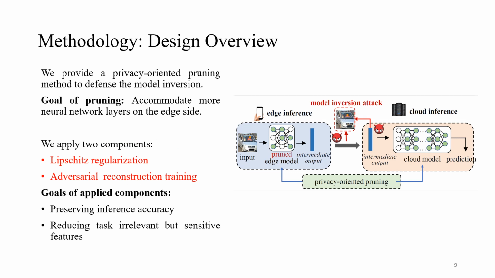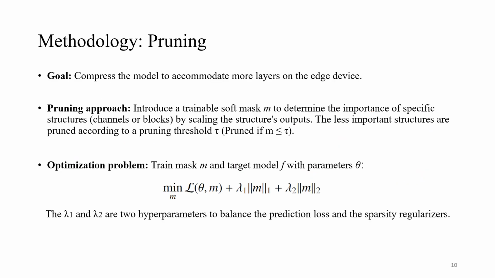We introduce a privacy-oriented pruning method called Patrol with the goal of accommodating more layers on the edge model. Within Patrol, we incorporate two key components, Lipschitz regularization and adversarial reconstruction training, to enforce task-specific features at intermediate outputs. This approach aims to preserve inference accuracy while mitigating the impact of task-irrelevant but sensitive features. Subsequently, I'll introduce more details about pruning, Lipschitz regularization, and adversarial reconstruction training components in Patrol.